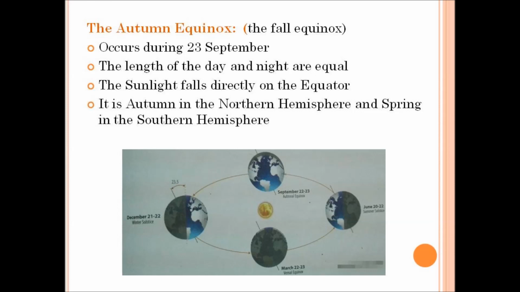This autumn equinox occurs on 23rd September, and it is also known as the fall equinox. During this autumn equinox, the length of the day and night are equal. So during the spring equinox also, the length of the day and night are equal. During this autumn equinox, the Sun's rays fall directly on the equator. It is autumn in the northern hemisphere and spring season in the southern hemisphere.